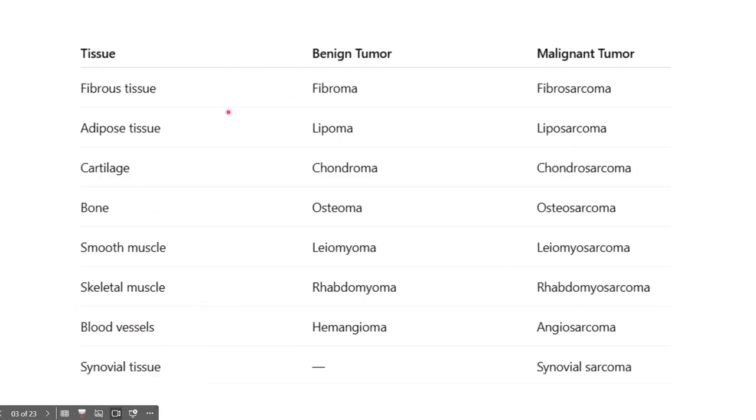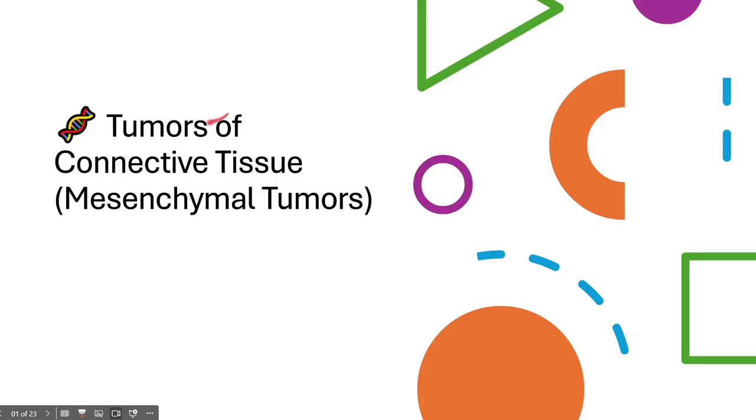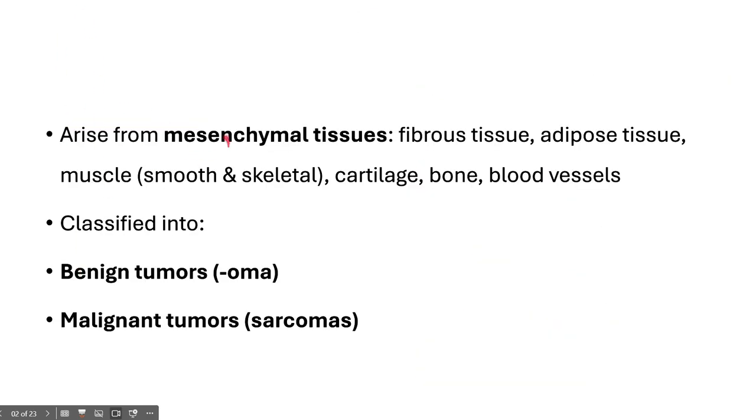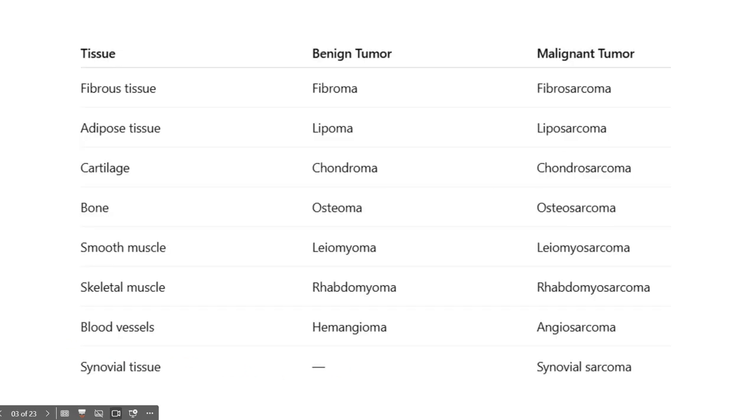So from now on, we are going to discuss the tumors of the connective tissues, or the mesenchymal tumors. Mesenchymal tumors are tumors arising from mesenchymal tissues like fibrous tissue, adipose tissue, muscle tissue like smooth muscles and skeletal muscles, cartilages, bone and blood vessels, and also from nerve fibers. These tumors can be classified basically into two types: benign tumors and malignant tumors.